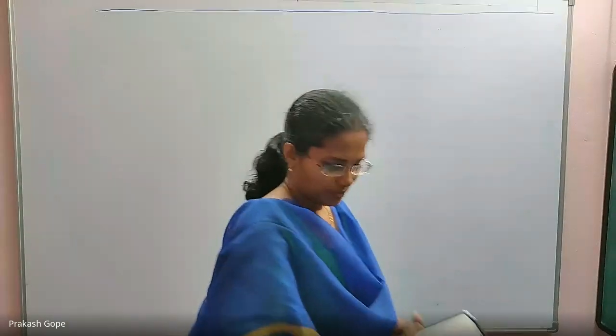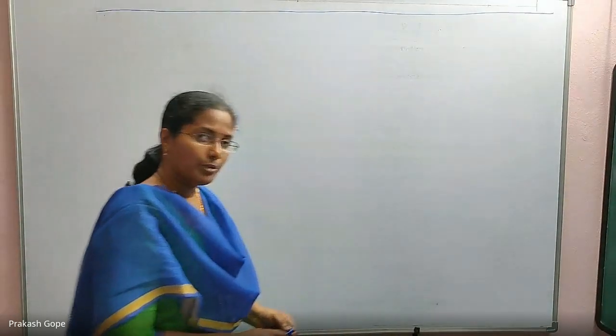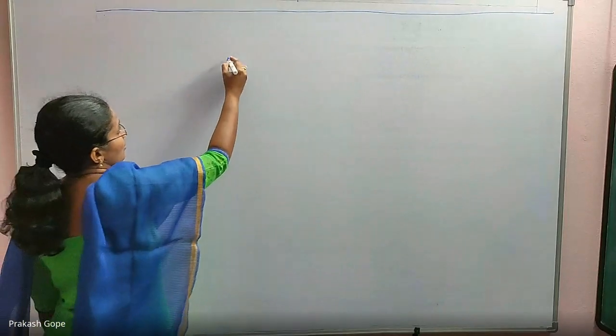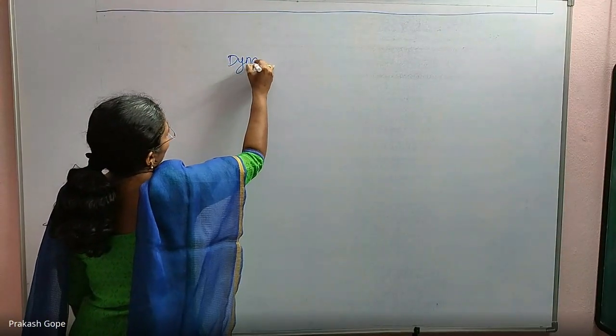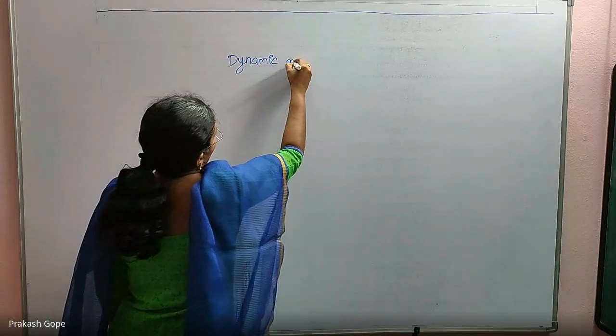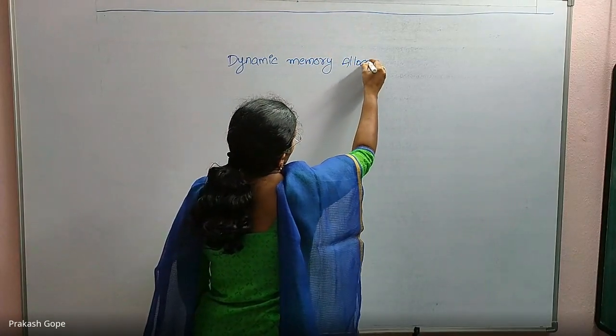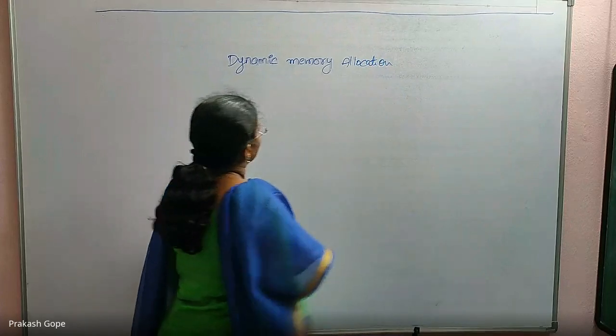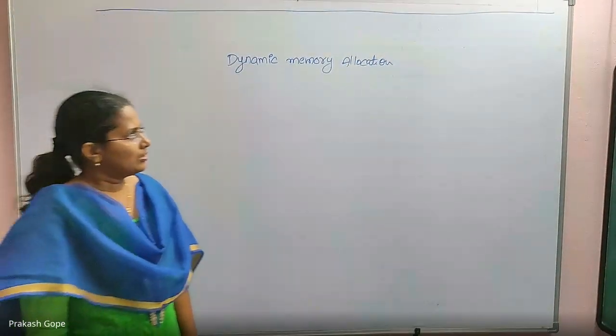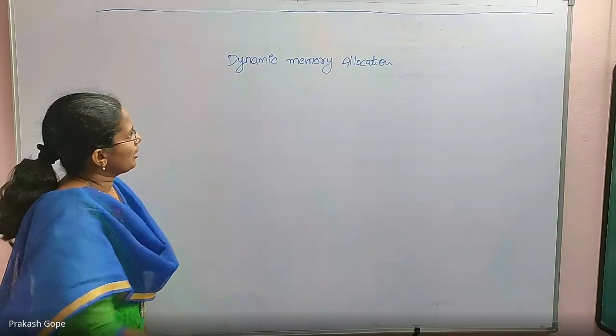Yes, we forgot to discuss dynamic memory allocation. Let us discuss that also. What is dynamic memory allocation?